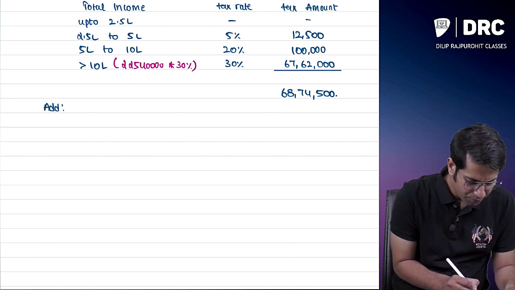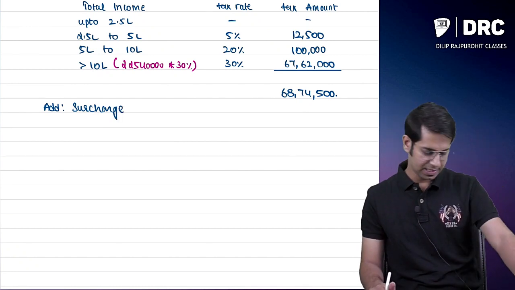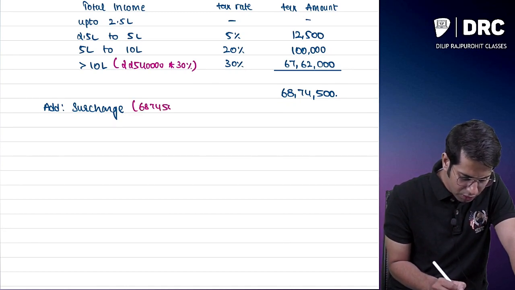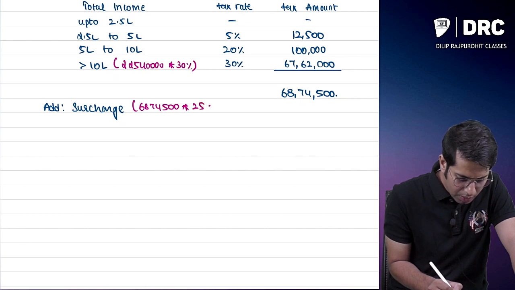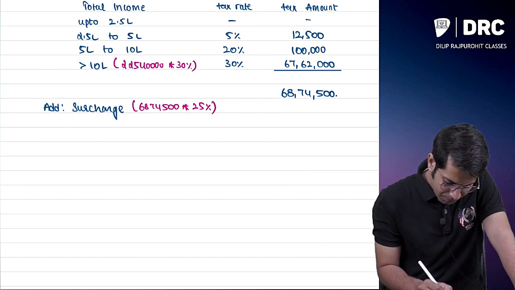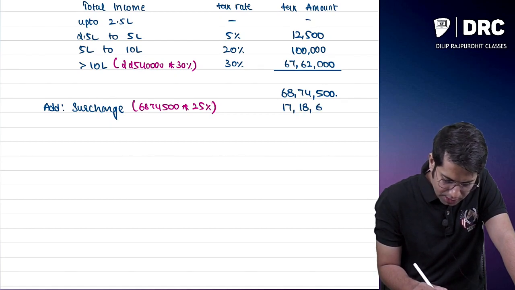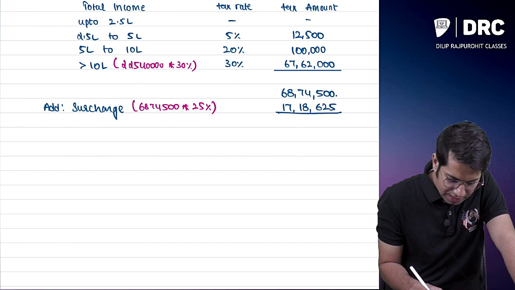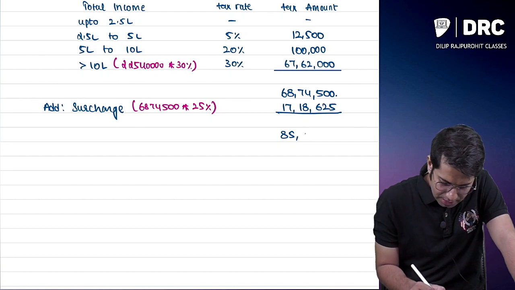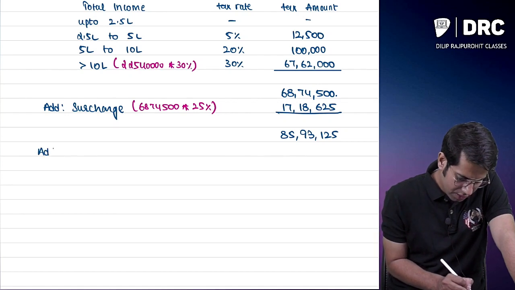So here Rocky Bhai has to pay something called surcharge. So add surcharge. What is the rate of surcharge? 25% surcharge. How much surcharge will he pay? Sir, he will pay surcharge of 68 lakhs 74,500 into 25%. It comes to 17 lakhs 18,625 rupees. So his tax including surcharge will come to 85 lakhs 93,125.